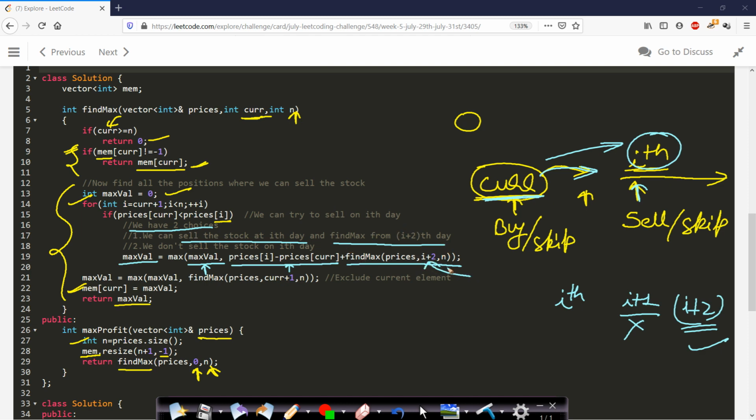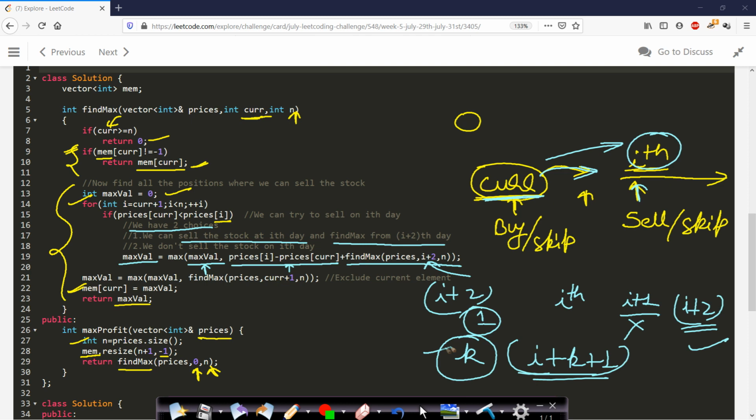So here we are having this i plus 2 because our cooldown period is equal to 1. If our cooldown period is, let's say, k, then we can simply replace this i plus 2 with i plus k plus 1. So this code will work for cooldown of more than 1 day. That is, if we have a cooldown of k days, then this code will work perfectly fine.